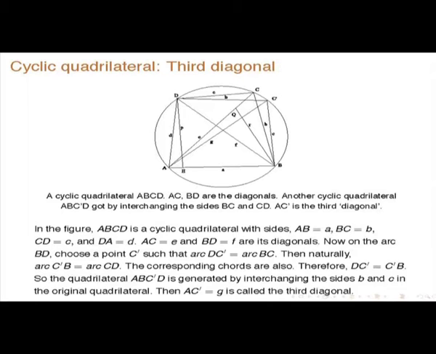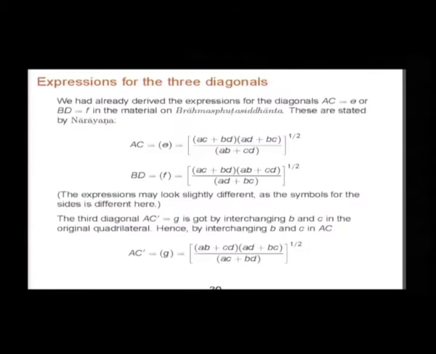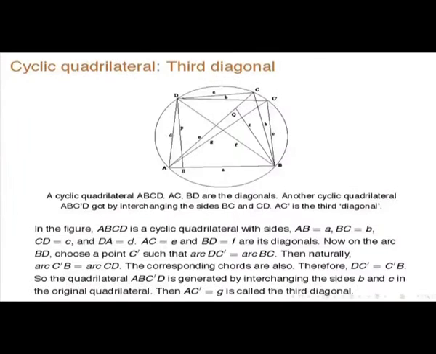Very easily you can find out the third diagonal, because what have you done in getting this new diagonal? Essentially the sides B and C have interchanged.